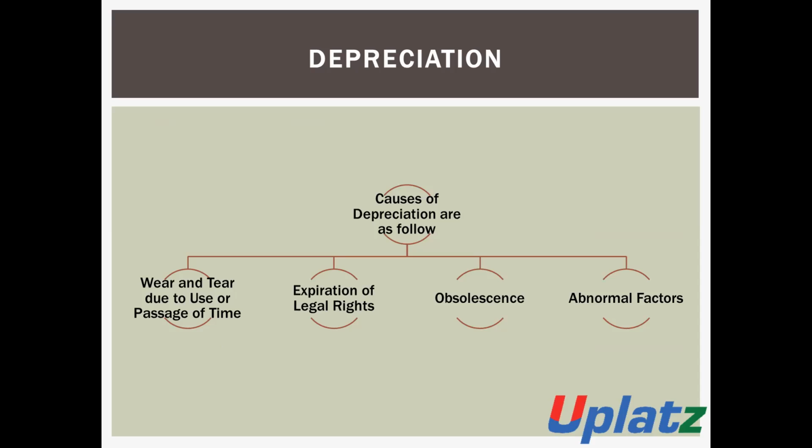Number two, expiration of legal right. Number three, obsolescence. And number four, abnormal factors. These are the causes of depreciation.